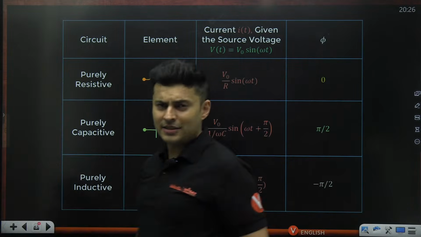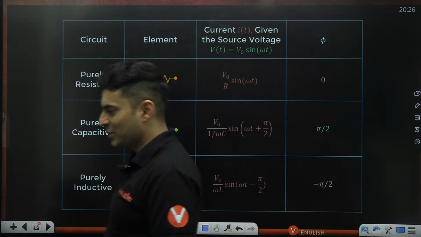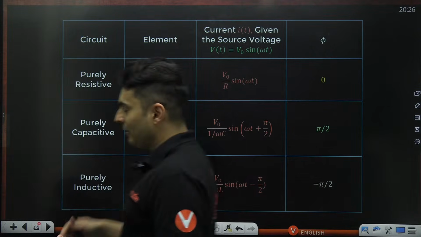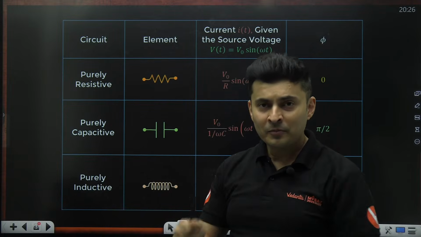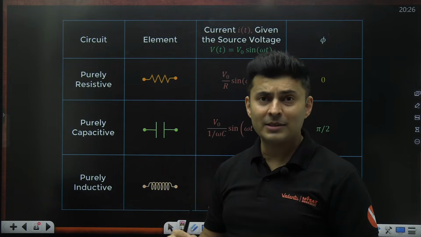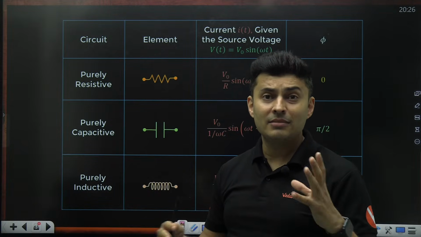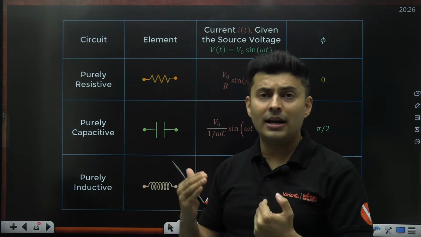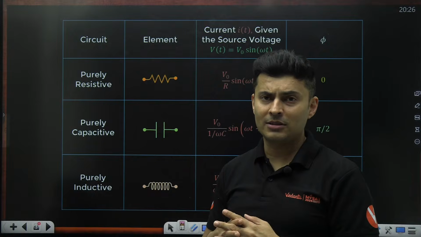LCR circuit in series and power in it, and then finally we'll go to transformers. That's the only part which is remaining. This is very interesting because now we are going to use all the knowledge together. We learned about RMS, maximum, omega, then we also learned about phasors, then how current might either be behind or in sync or ahead of the voltage in case of resistor or capacitor or inductive circuits.